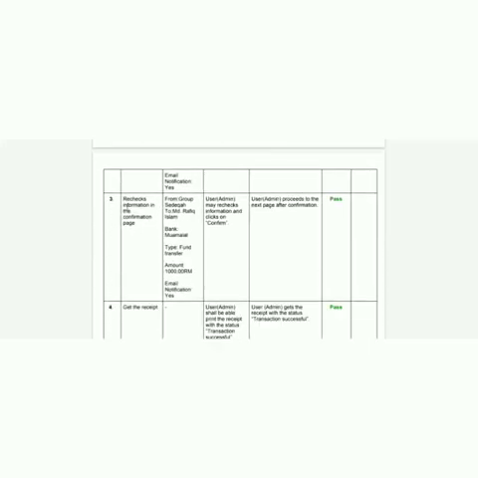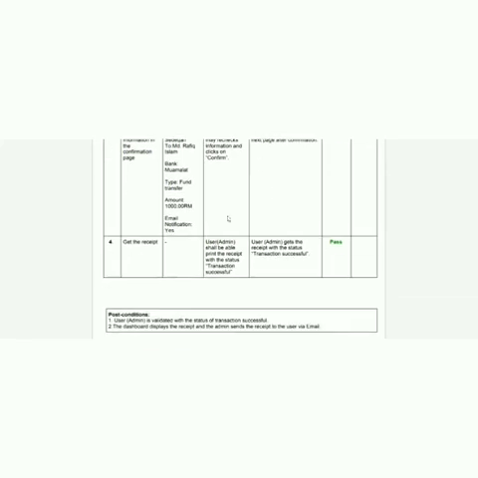Third, recheck information in the confirmation page. Here again we can see some test data. We recheck the information and click on confirmation. It comes out exactly as in the actual result, and that's why it passed as well. Last but not least, get the receipt. We cannot see any test data here. The author is only expecting the transaction to be successful, and it came out the same, transaction successful. That's why it passed as well.